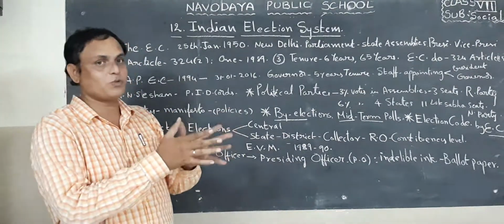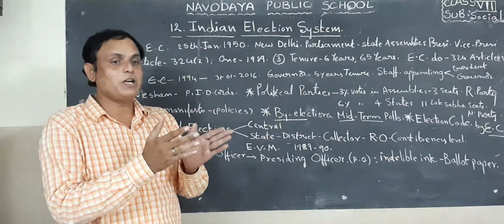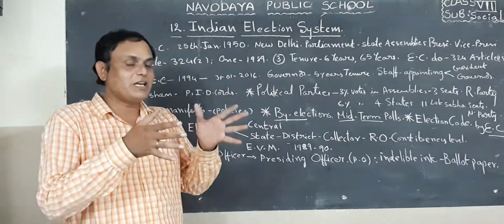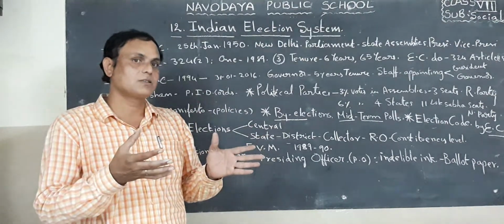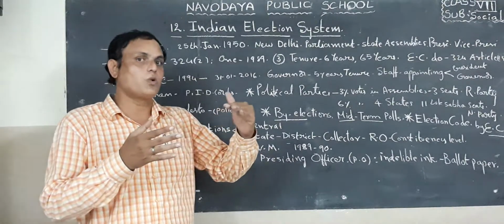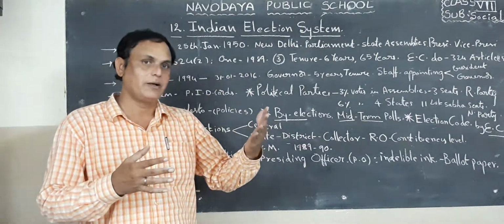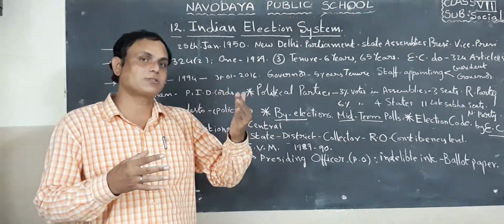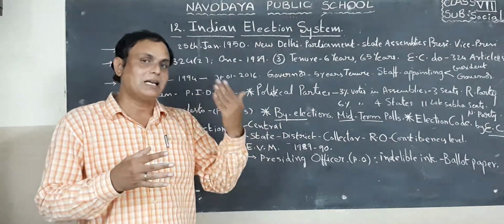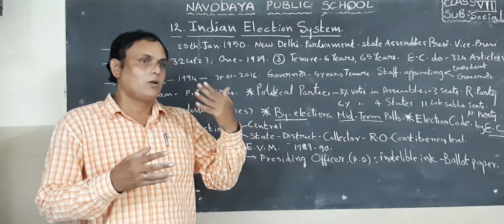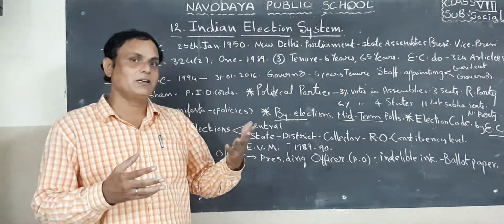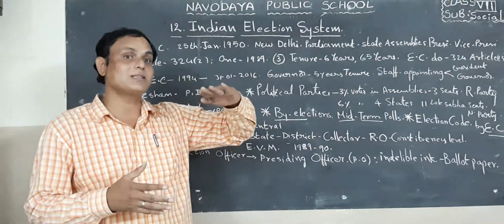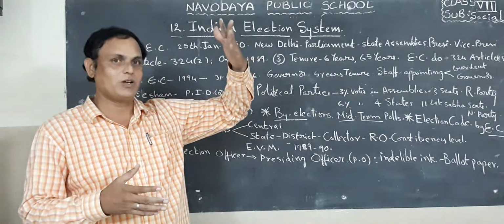So in the election procedure, the main important thing is the right to vote. Our Indian government after independence gave the right to vote to all citizens of India, irrespective of their caste, sex, religion, region, etc., those who have crossed 18 years of age. Are you understood?